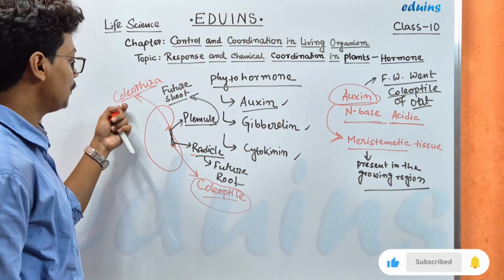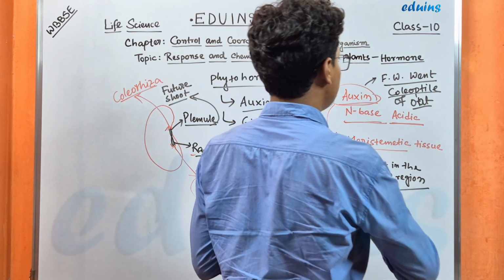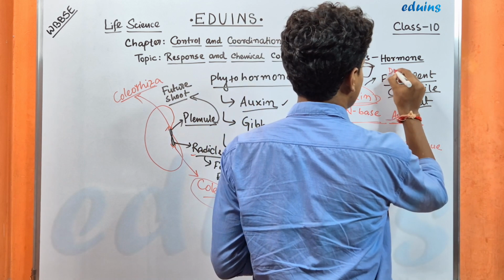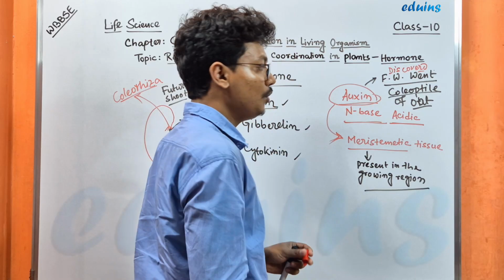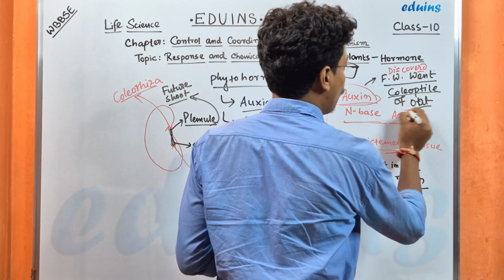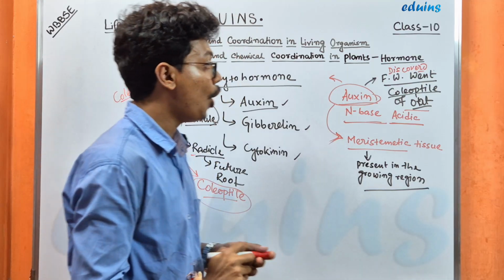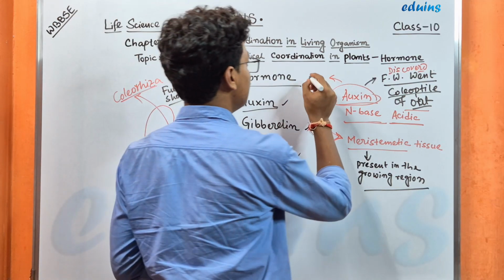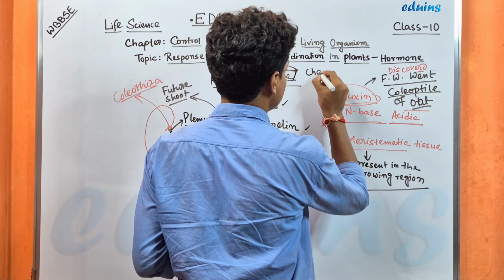So this was first discovered by F.W. Went from the oat coleoptile, but this was first observed by Charles Darwin and his son Francis Darwin.